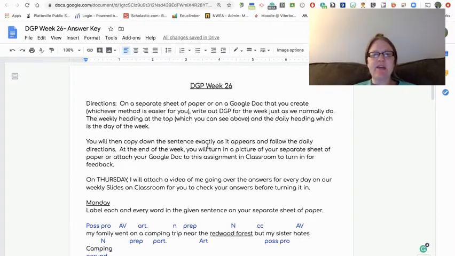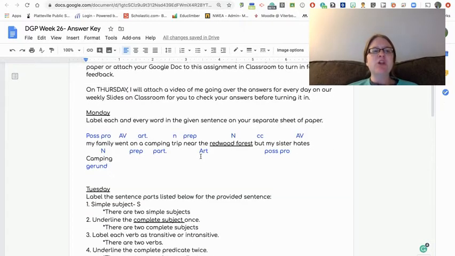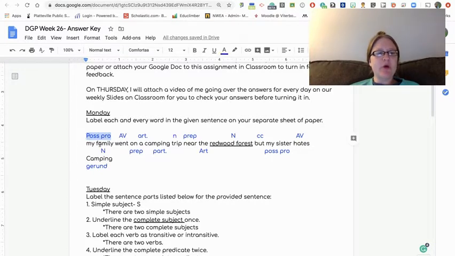I have the answer key open on my screen for you to view as we go through and talk about it. It is also available linked on the weekly slideshow as well as on the post in Google Classroom for week 26 DGP. So for Monday, my is a possessive pronoun.